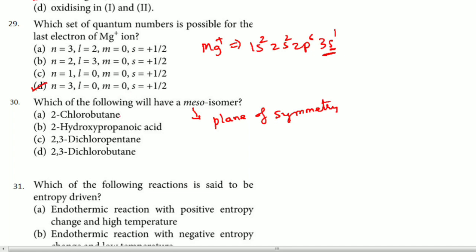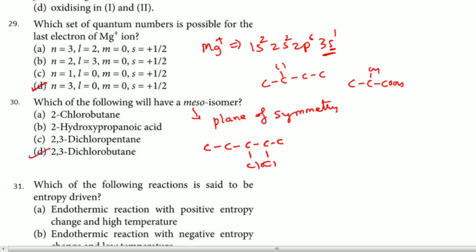Now in this particular case, 2-chlorobutane, there is no possibility of a plane of symmetry in this molecule. 2-hydroxypropanoic acid, here also it is definitely not possible. 2,3-dichloropentane, you can see in this particular case. If I write 2,3-dichloropentane like this, definitely whenever there is a pentane, a plane of symmetry is not possible at all.